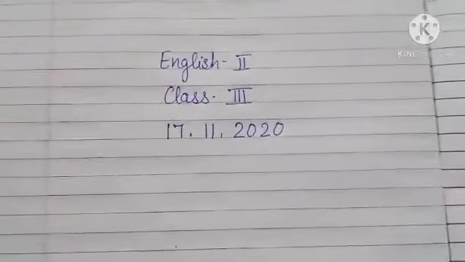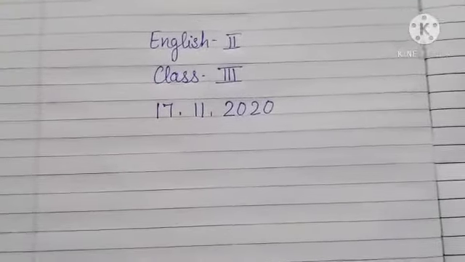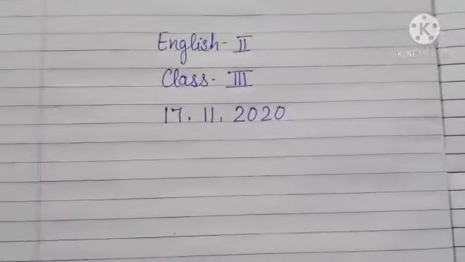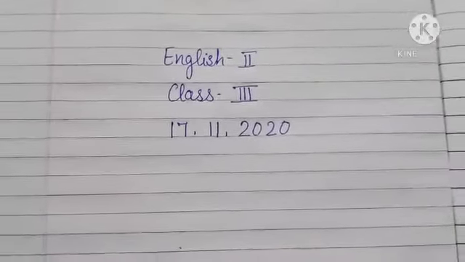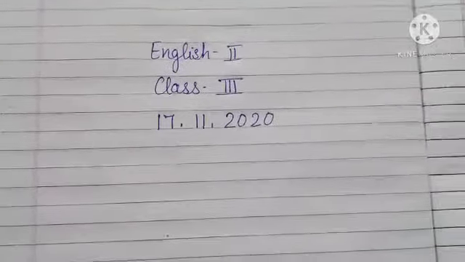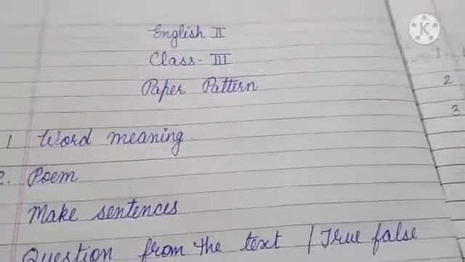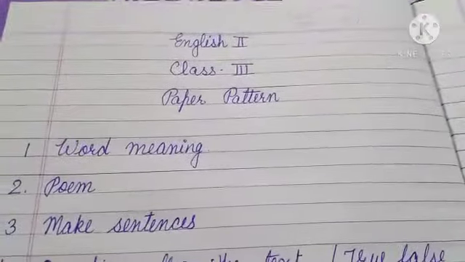So, today I will be discussing with you the paper pattern and then what to write and how to write. So, let us move to the paper pattern. So, children, this is the paper pattern for class 3 English 2.